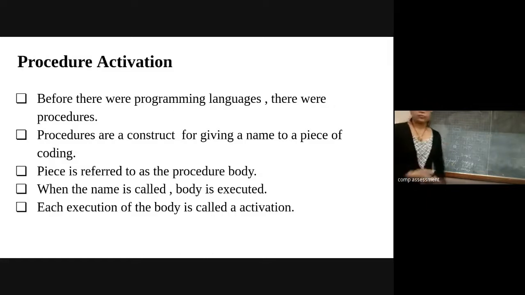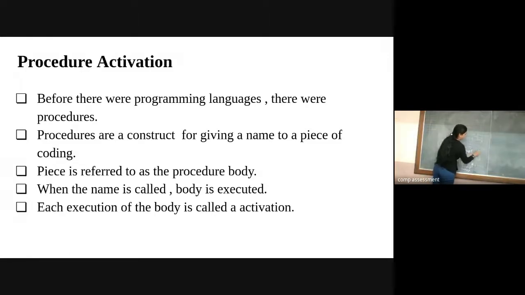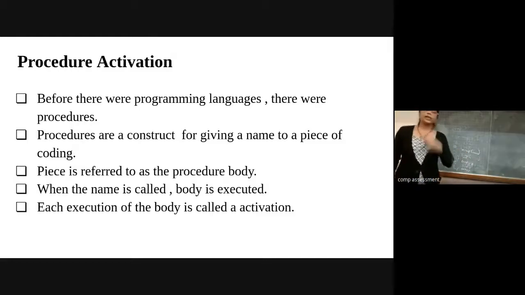Okay, so the piece of code referred to over here is my procedure body. And in order to call this particular function in my main program, I'm going to call swap, and pass which variables I want to swap. Whenever this particular line is executed, whenever I'm using this name, at that time it will transfer the control to that particular procedure.